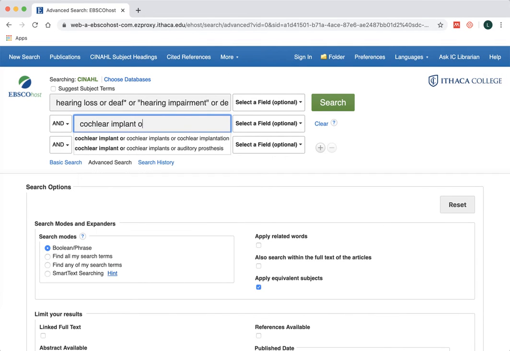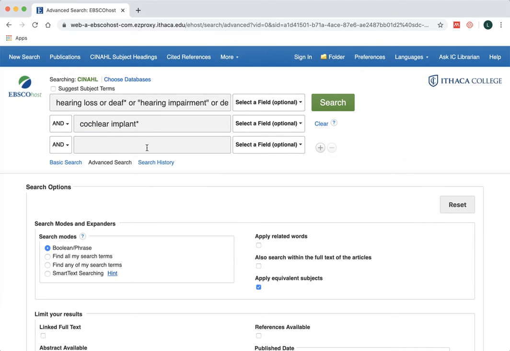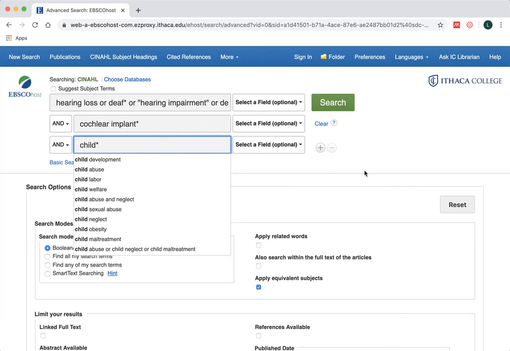So again, if I type in or, it's going to give me some other terms as suggestions. And I can see there's cochlear implant with a singular plural and implantation. And then there's auditory prosthesis. I think I'm going to just stick with cochlear implant and put an asterisk there so it'll search all of the different variations: implant, implants, implantation. And I'm going to add in my population of children, and I'm going to truncate that as well.